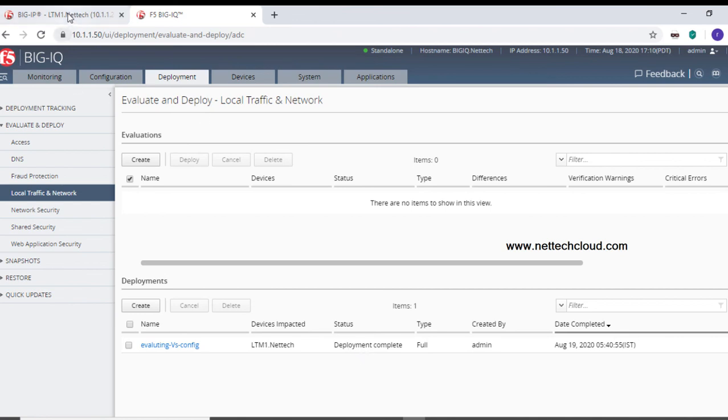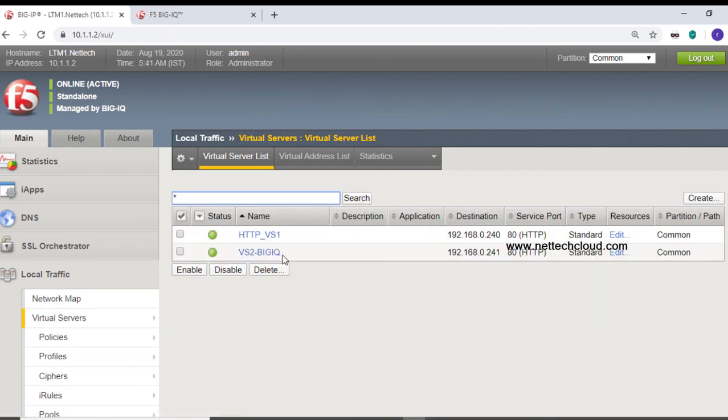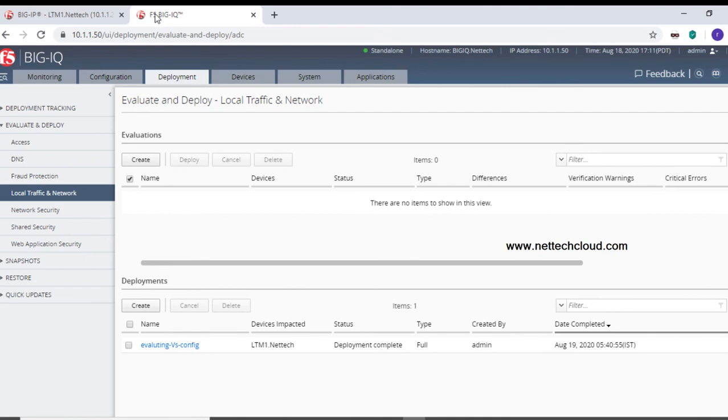Completed, right? Now refresh this page and here it is, right? So this virtual server 2 BIG-IQ was not created locally on this BIG-IP, in fact it was pushed from the BIG-IQ, right? And here there are too many options in BIG-IQ.